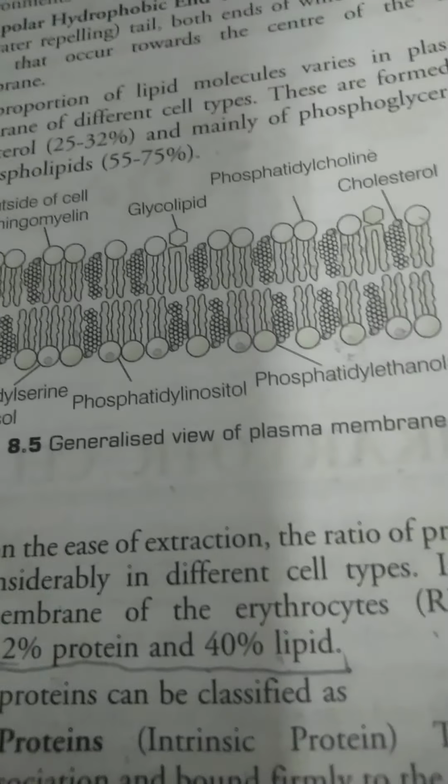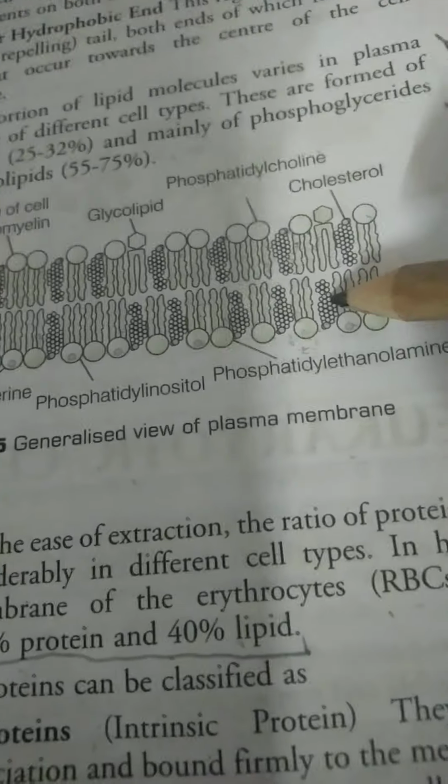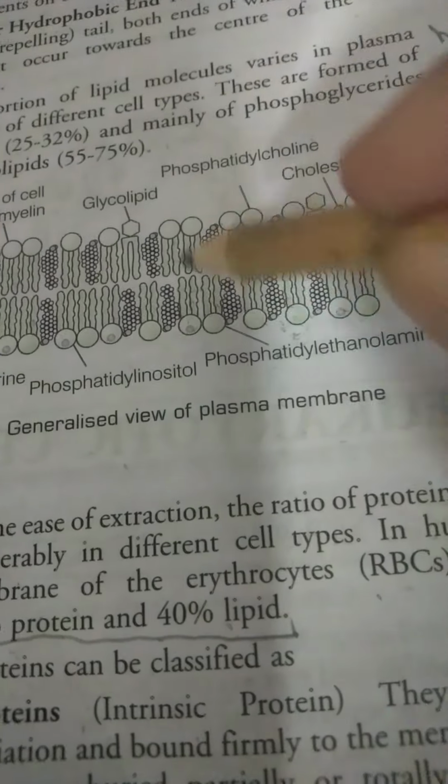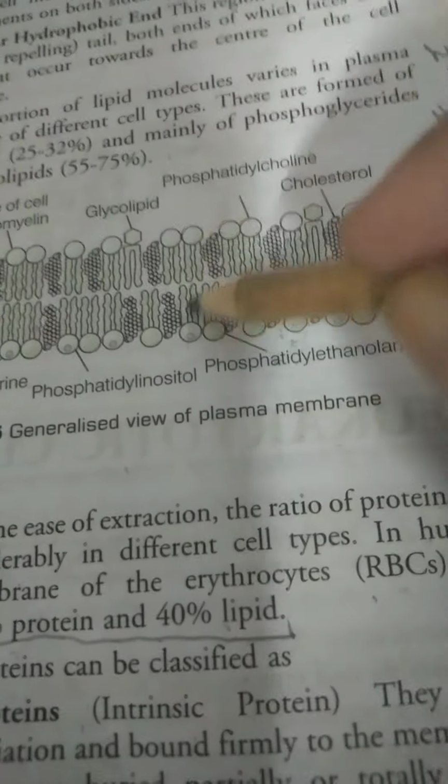Now the non-polar hydrophobic end is in the form of a water-repelling tail. Both tails face each other toward the center of the cell membrane.